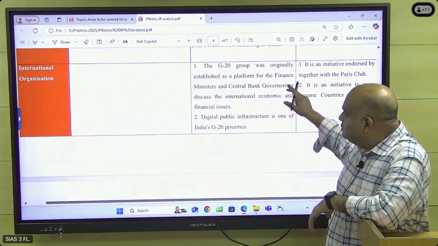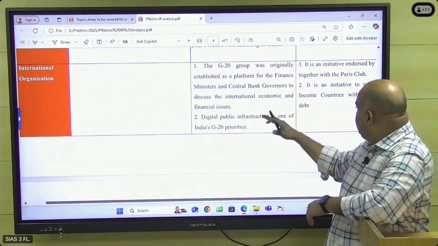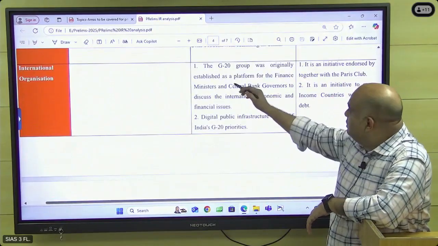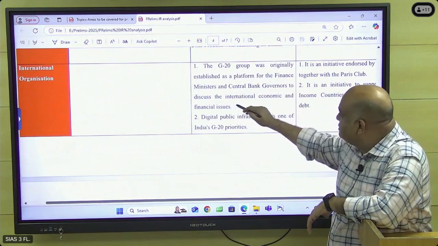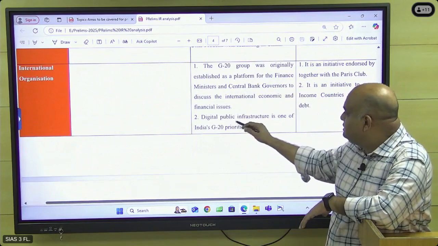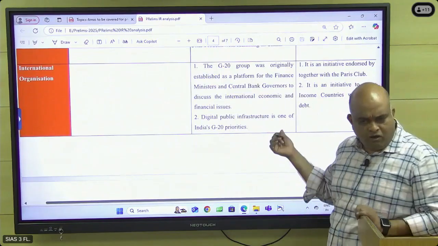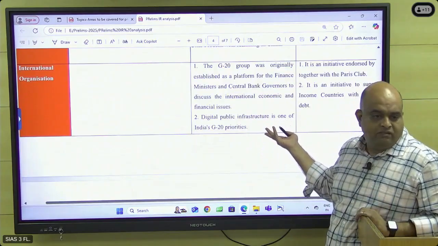And then for 2023, you have to note that G20 meets were there. So G20 questions were there in both the sets. This is also a G20 question from the previous year. The G20 group was originally established as a platform for finance ministers and central bank governors. Digital public infrastructure is one of India's G20 priorities. If you follow the G20 and the initiatives India has taken, you might have answered. Very simple.